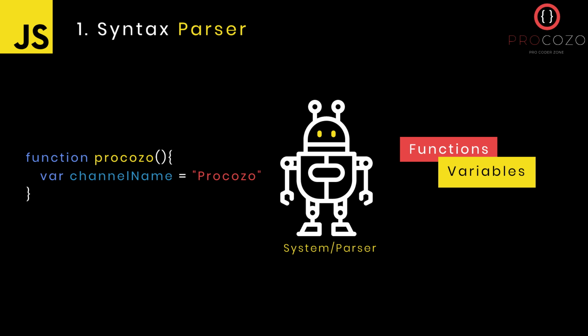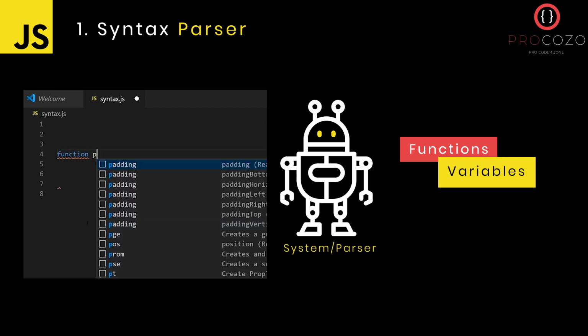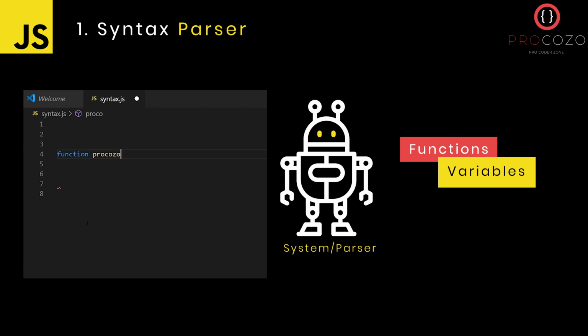Well, we have started with variables and functions, so let's dig into that. We have something called name and value. What do you mean by that? Sometimes we say it as a key-value pair. Let's see here. Let's say I have a function called Procoso and I have one variable, that is channel name. Along with that I have something called channel object. So if I have one channel name, that is a variable name, and I'm giving one value called Procoso, this is one name and value.